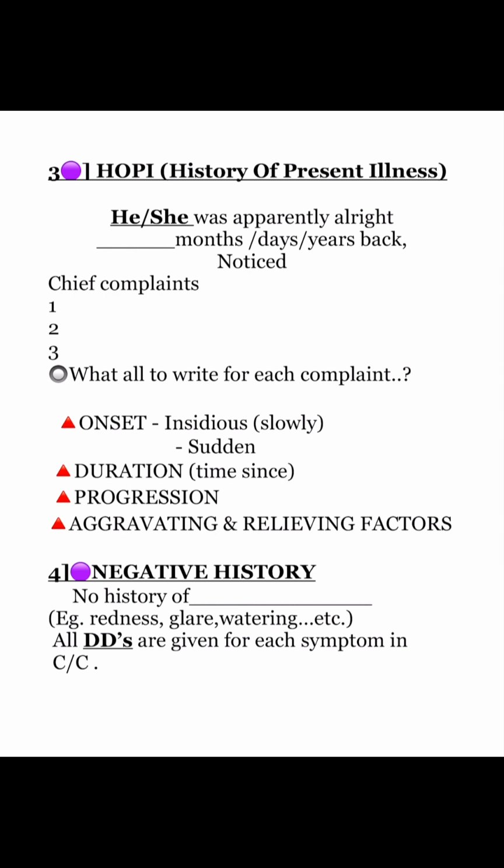Next heading, negative history. No history of, example, redness, glare, watering. All DDs are given for each symptom in the chief complaints. You need to write here which all symptoms were not present in your case.